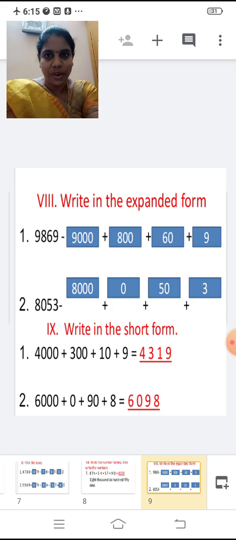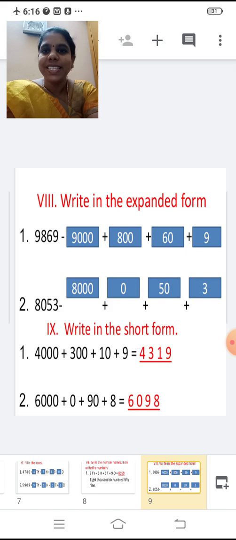So next one, write in the short form. We are going to write in the short form. First one, 4000 plus 300 plus 10 plus 9. What do you mean by short form? You are going to write the face value. So 4000 face value is 4. Then 300 face value is 3. Then for 10, 1, 9. 4, 3, 1, 9.